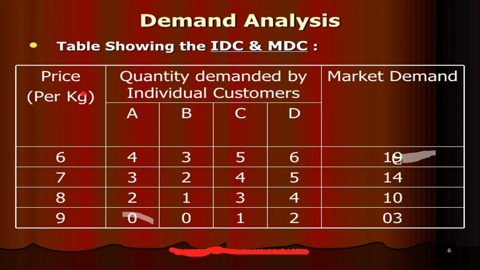Next, the market demand schedule shows the different quantities of a commodity that all the consumers in the market intend to buy at different possible prices. Here, keep in mind the factors affecting market demand like size of the population, distribution of income, climatic and weather conditions, composition of population, all those things.